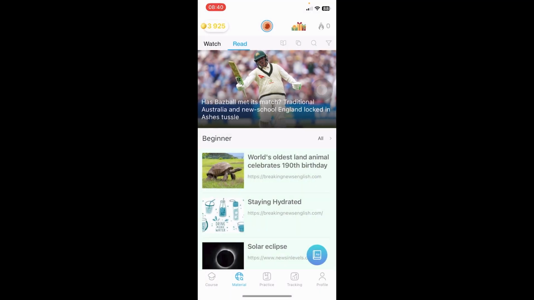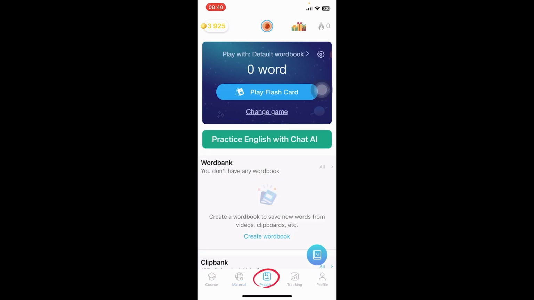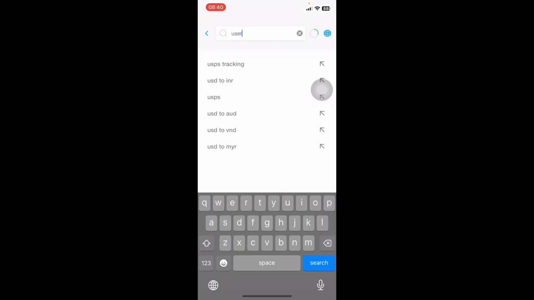Additionally, if you need to look up a word not from videos or articles on the app, here's how to open the dictionary. First, go to the Material or Practice section. Select the dictionary icon here, then insert the word you need to look up.